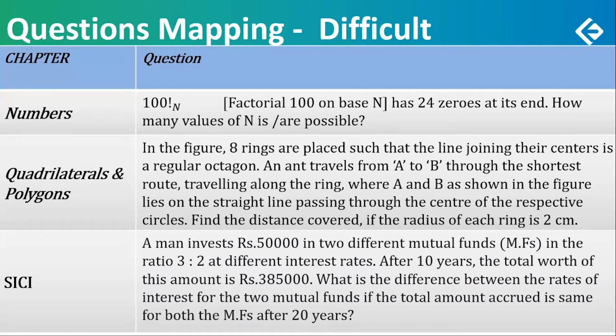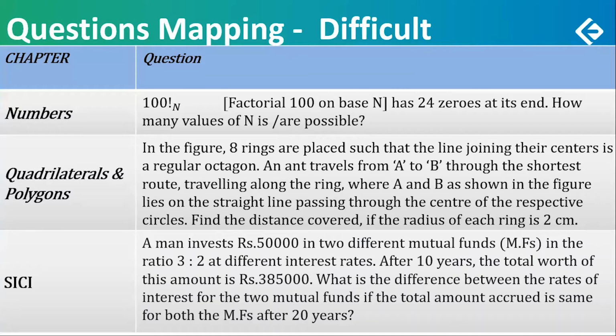Quadrilaterals and polygons. A regular octagon is shown in the figure. At every vertex, there is a ring shown in the figure, circular part. Now an end travels from one point to another shown in the figure.